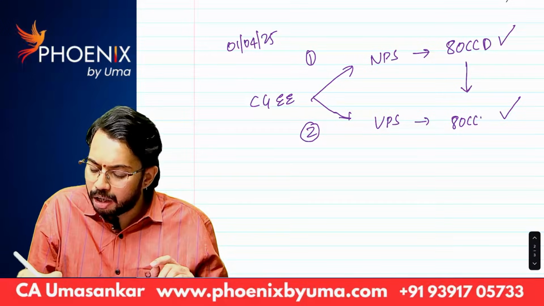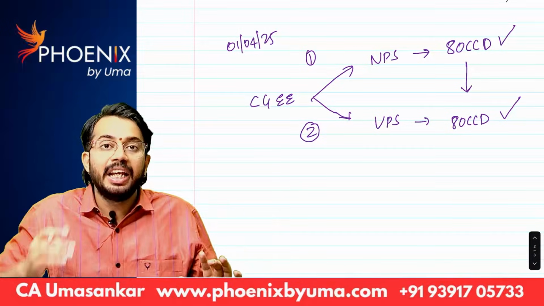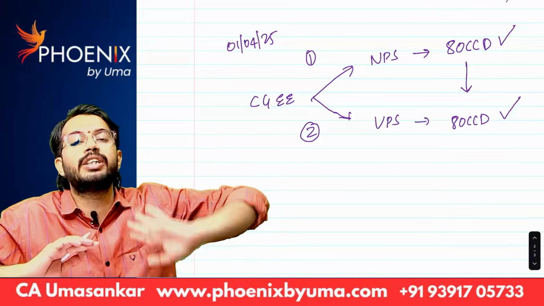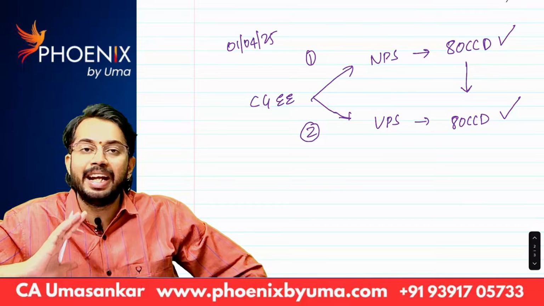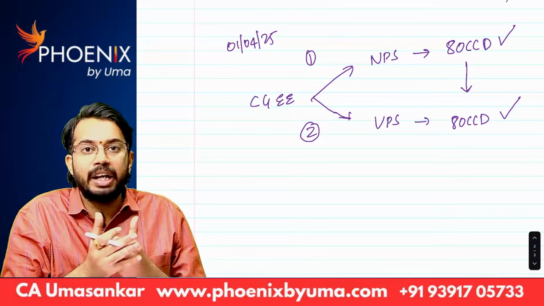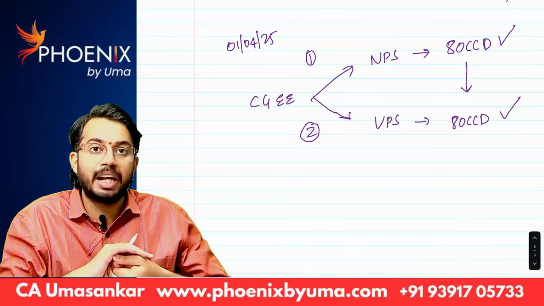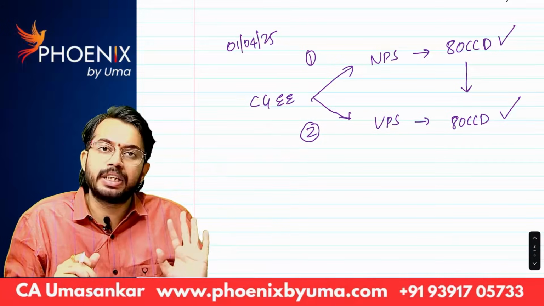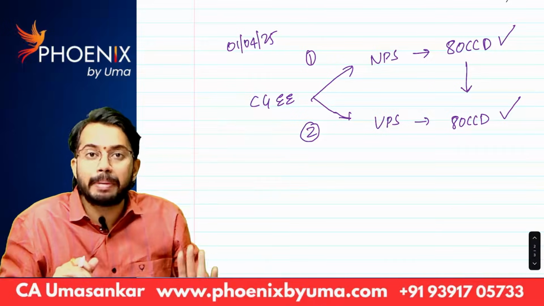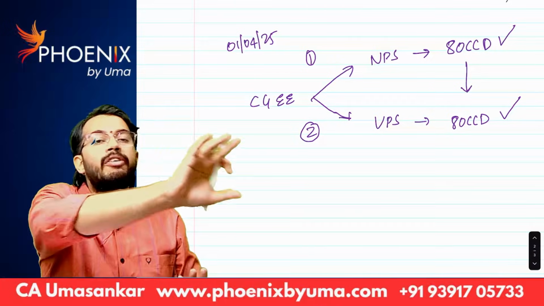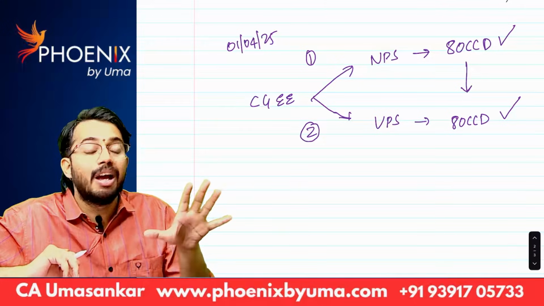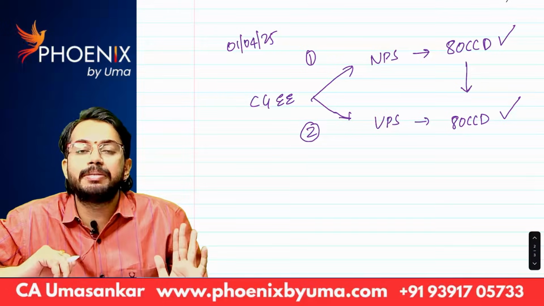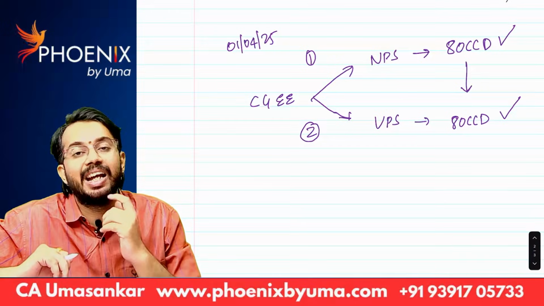That means what? Not only contribution to NPS, even if any contribution is given to Unified Pension Scheme, even that contribution is also eligible for deduction under section 80CCD. So from 1st April 25 onwards, central government employee, he opted for Unified Pension Scheme. Central government will contribute for Unified Pension Scheme. Central government employee will also contribute for Unified Pension Scheme. Whatever the contribution to Unified Pension Scheme is there, even such contribution is also eligible for deduction under section 80CCD. Are you able to understand?